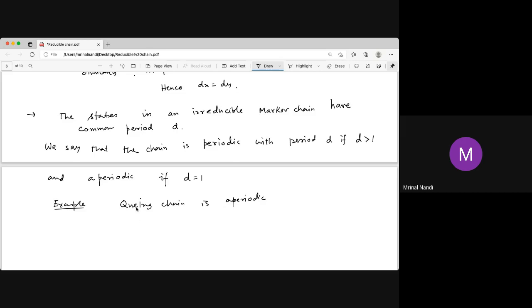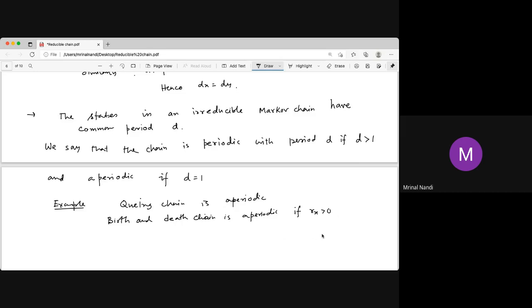And the birth and death chain is also aperiodic if r_x is positive, that is, if there is no increase or decrease, no death, no birth.